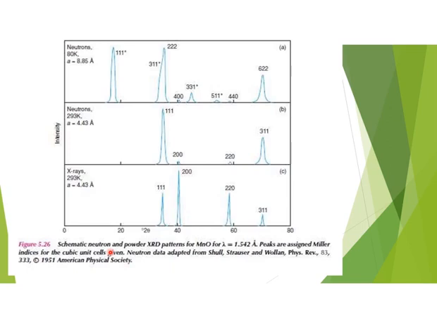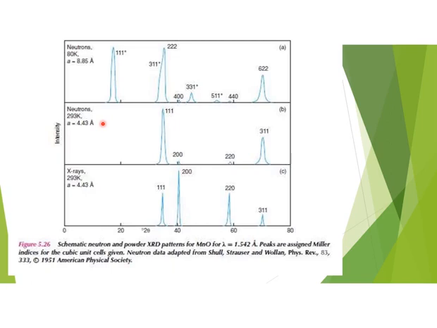The peaks are assigned Miller indices for the cubic unit cells given. There are three figures, namely A, B, and C. The A and B are for neutrons, while the C is for the X-rays. In case of figure A and B, which both use neutron analysis, they have different temperatures, and due to that, they have different intensities and the lines are appearing at different points.